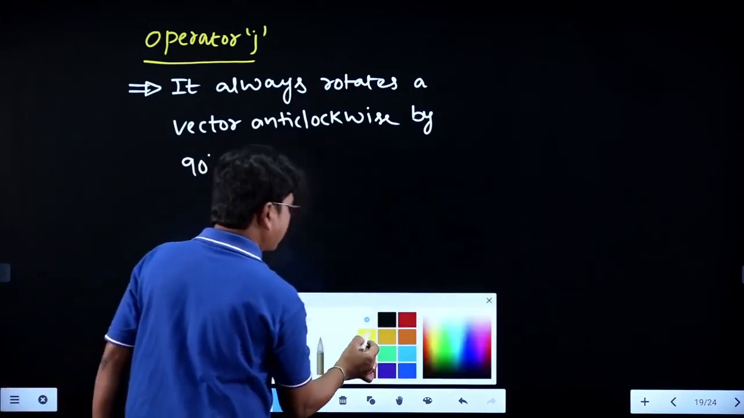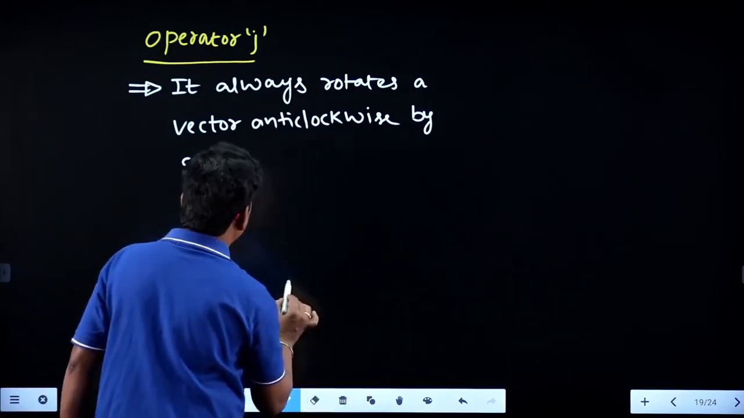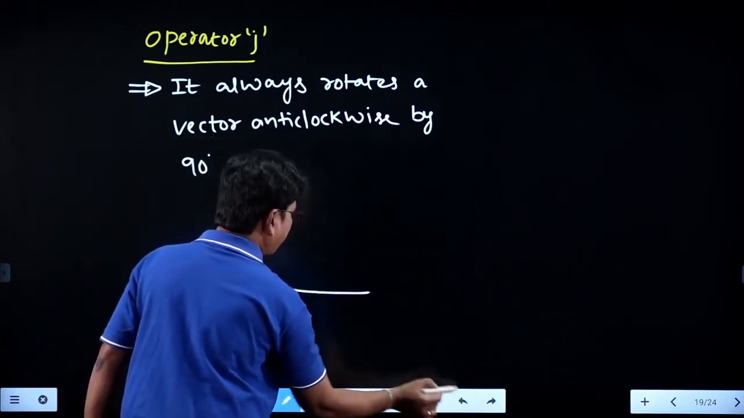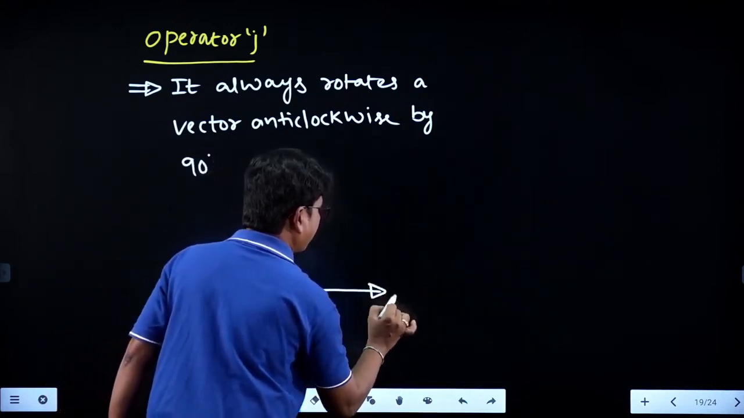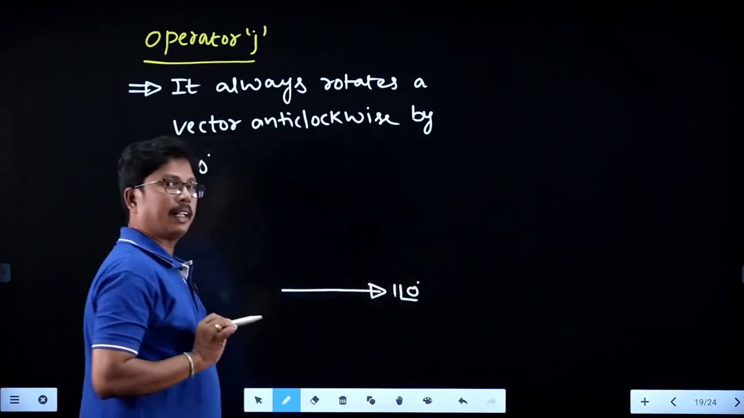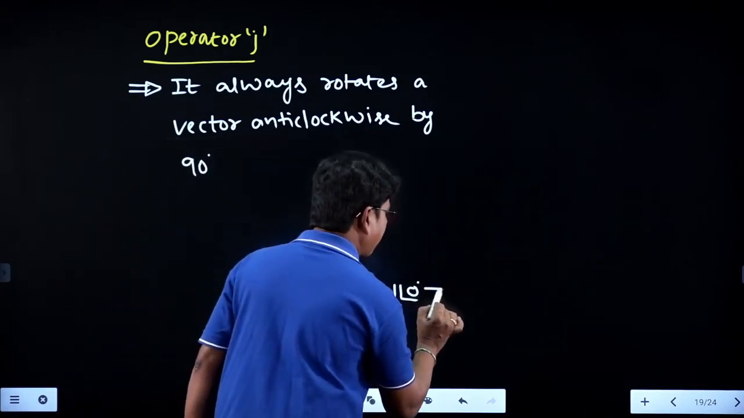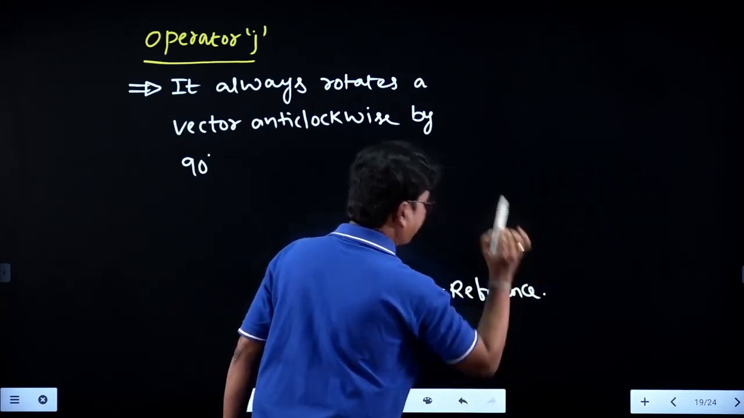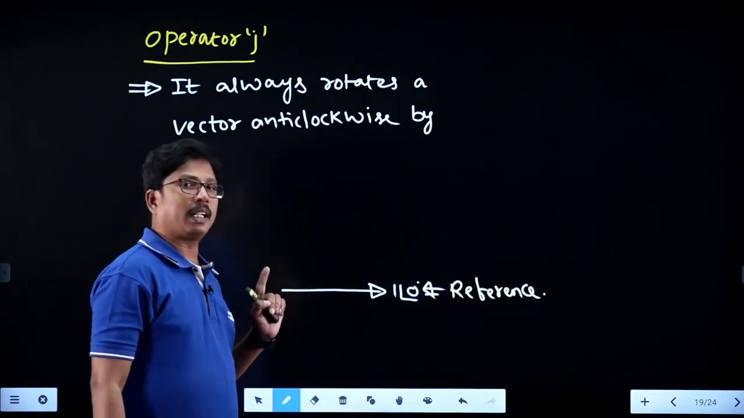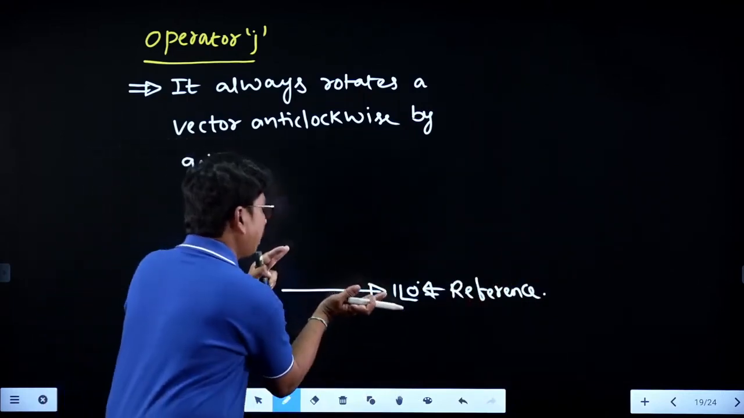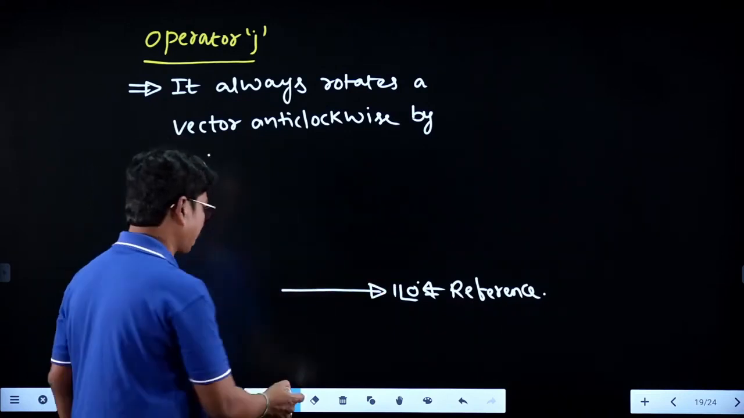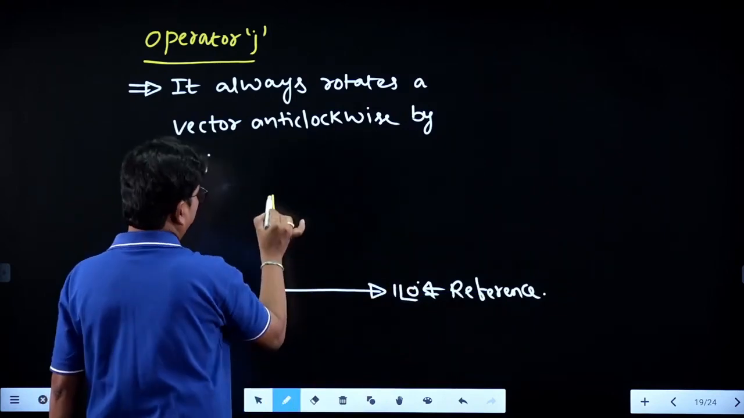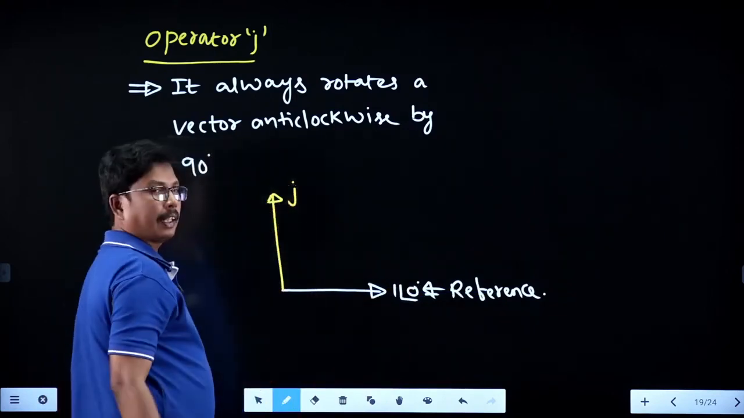Now, just try to understand here. If you are having a vector in this direction, suppose its magnitude is 1 and its angle is 0. As it's 0 angle, we are calling it the reference angle. It is the reference vector. Now, whenever you are multiplying this 1 at an angle of 0 with J, it will be rotated anti-clockwise by 90 degrees, so the next position of this vector will be this one. This is J into 1.